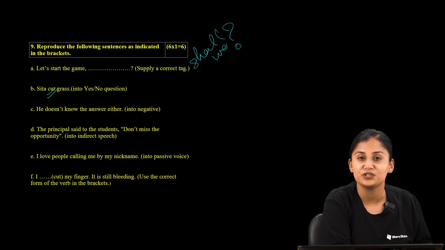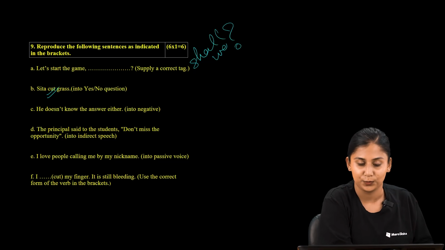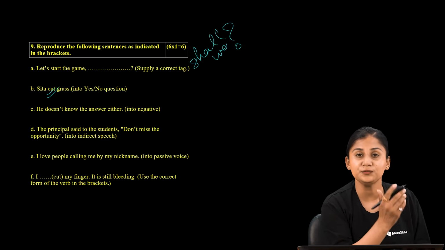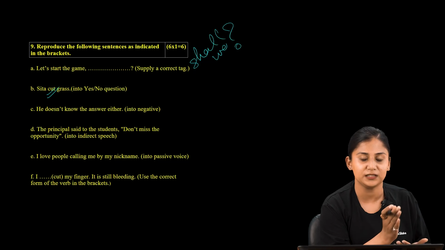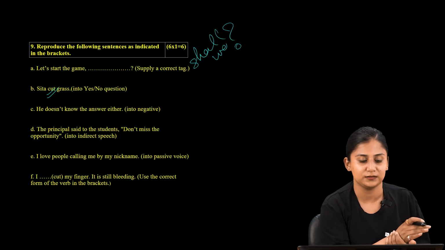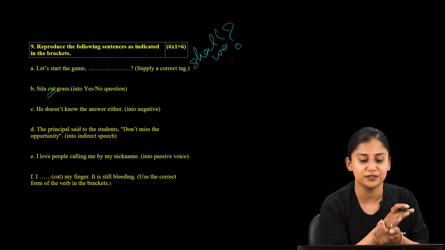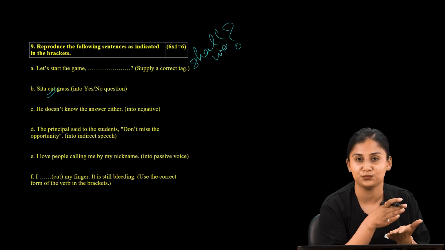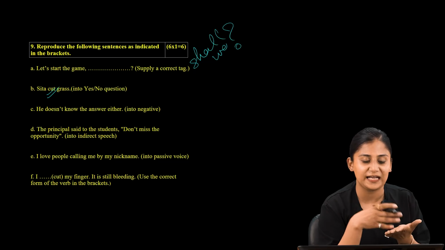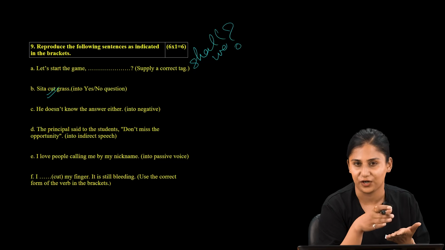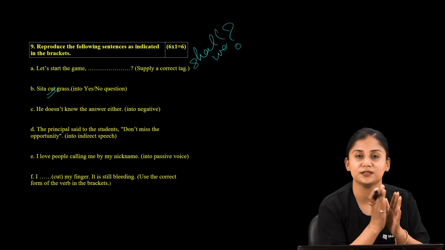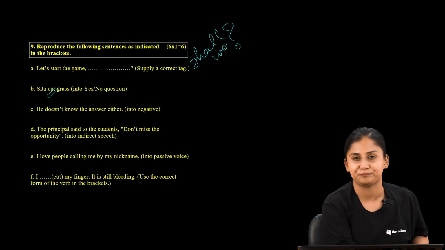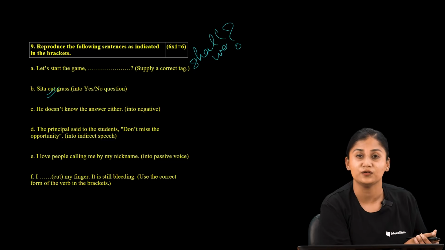Only then will we be able to connect it with the proper structure. So the verb is cut. Now let us identify in which tense it is provided. Any guesses? If the verb had ed added, it would be very easy to identify the tense. So what do you think is the proper tense of the sentence?